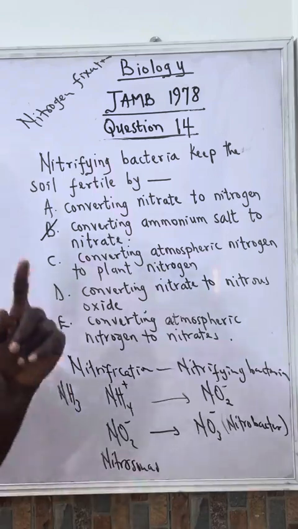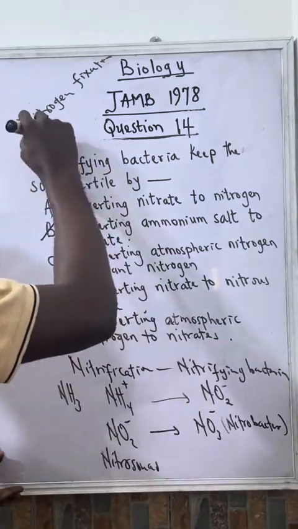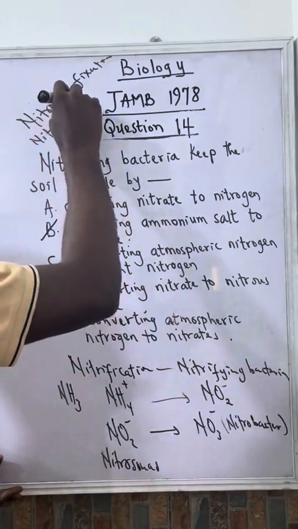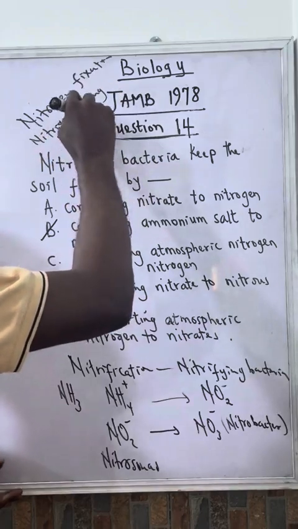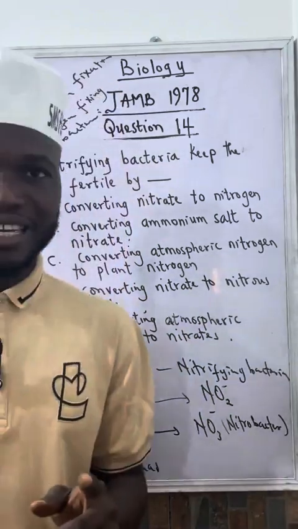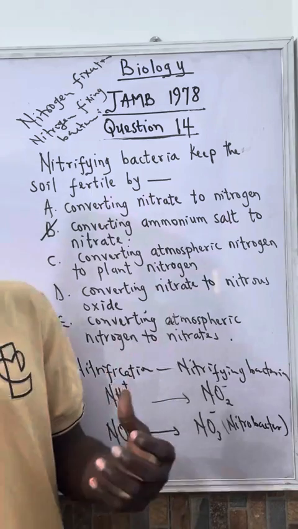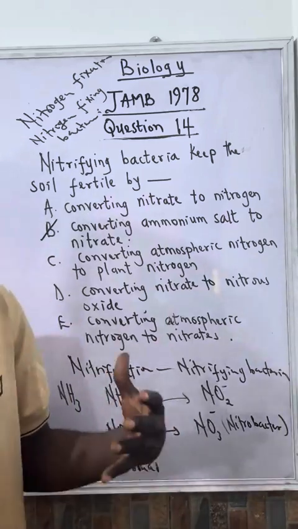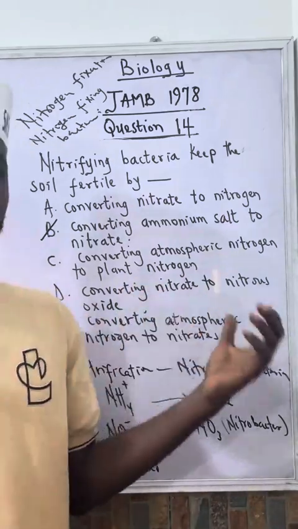There are some bacteria that help to do this, known as nitrogen fixing bacteria. An example is Rhizobium, which is found in the roots of leguminous plants like beans, cowpea, and so on.